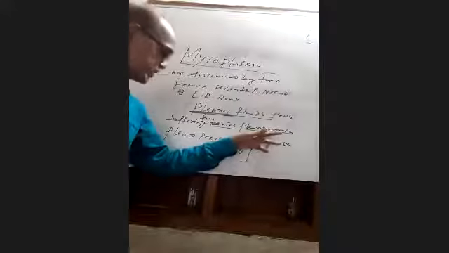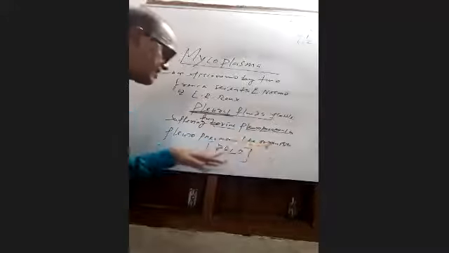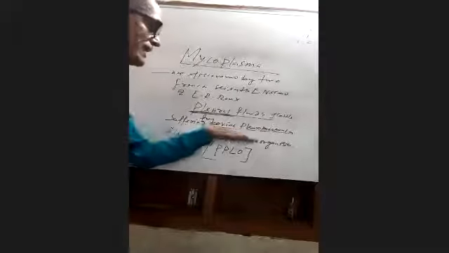Do you understand, students? As the organism was first discovered from the pleural fluids of cattle, such organisms are called pleuropneumonia-like organisms, or PPLO. PPLO means mycoplasma.